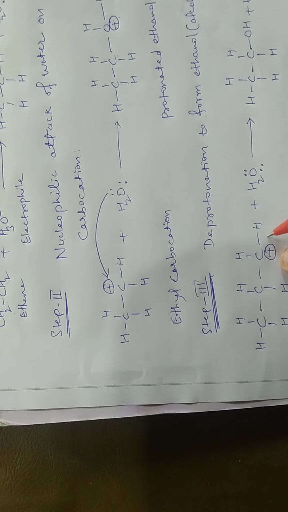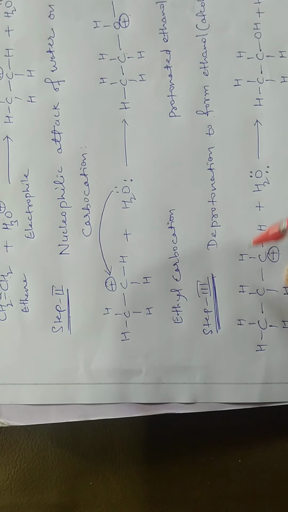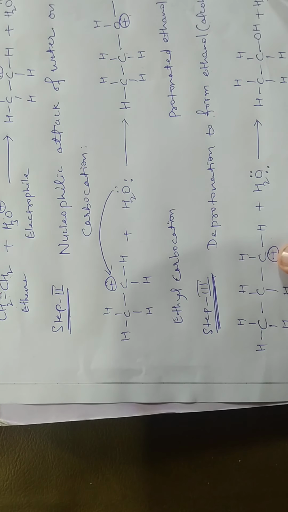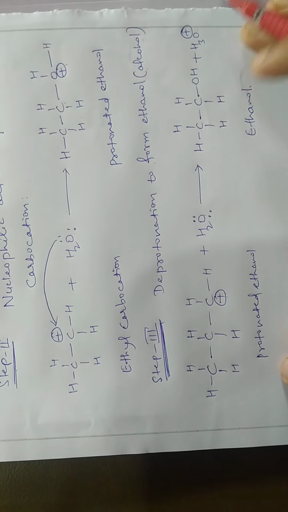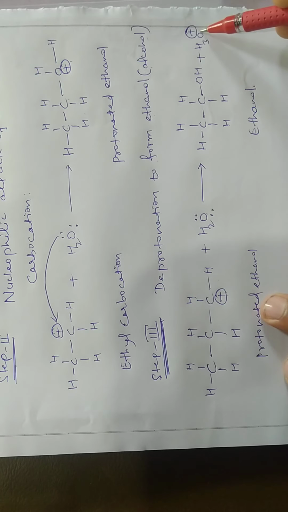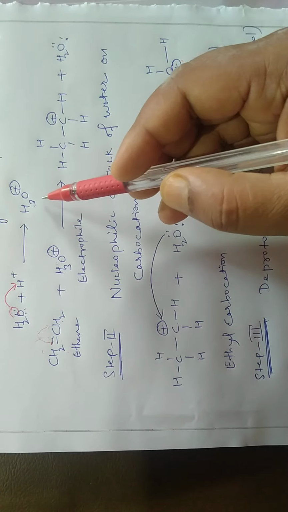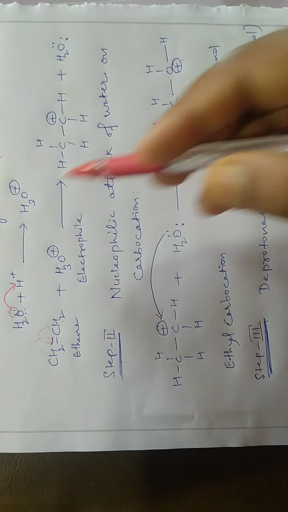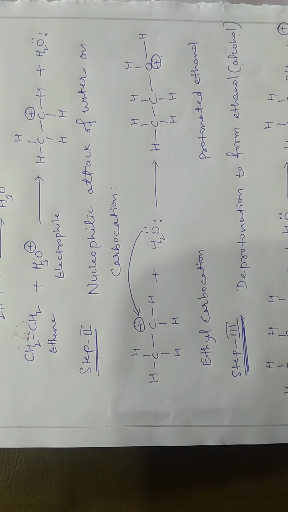Ultimately OH will be attached, with elimination of this H and H2O to form H3O plus, the hydronium ion. So we have seen here the formation of hydronium ion at the end, and at the start it was also H3O plus. So H3O plus here acts as a catalyst. Thank you. I hope you understood well.